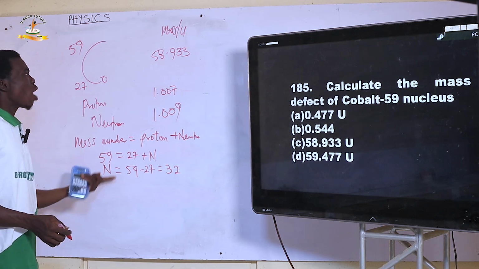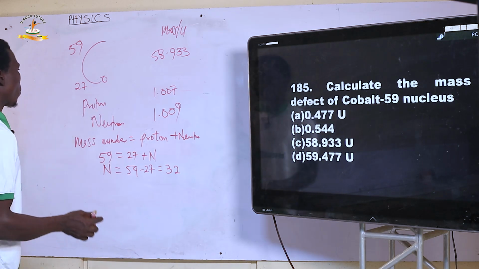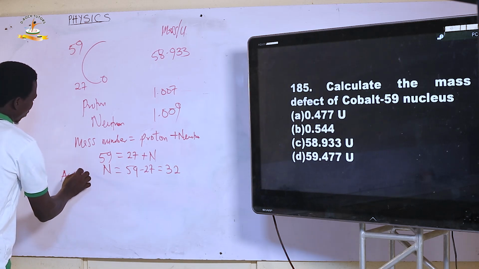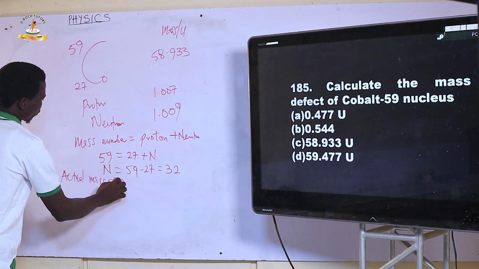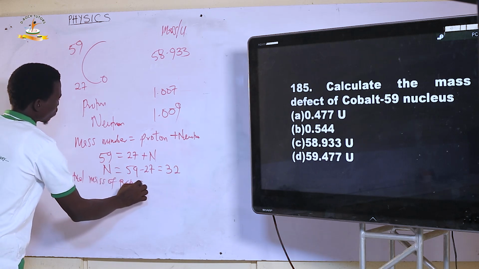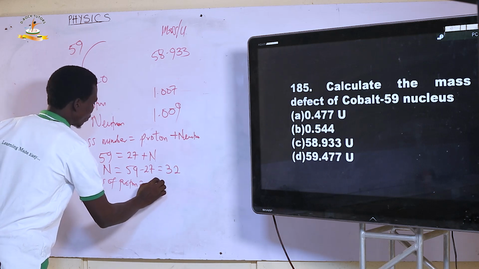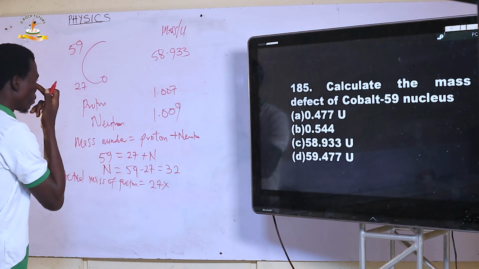Now let's get the actual mass of all these particles. For proton, actual mass of proton equals 27 multiplied by the mass of one proton.